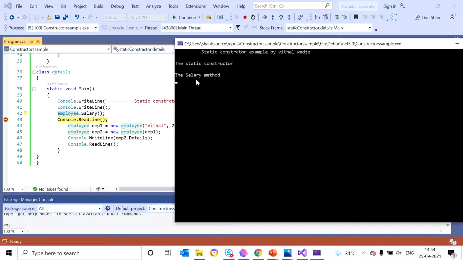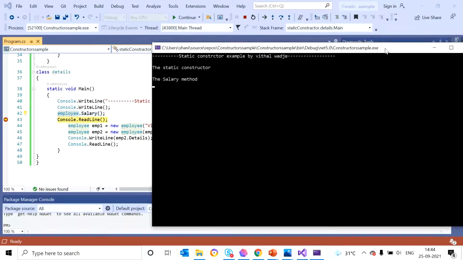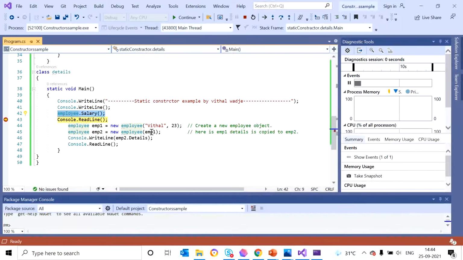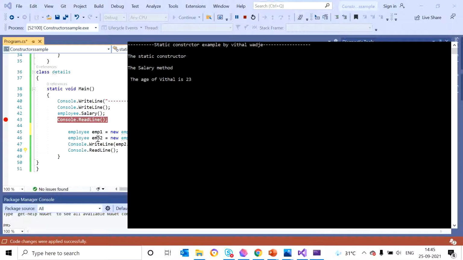Then the static method. Then we create two objects of our Employee class. Here we can see two objects are created for the Employee class. At that time, the static constructor is not invoked, because the static constructor is invoked only one time.